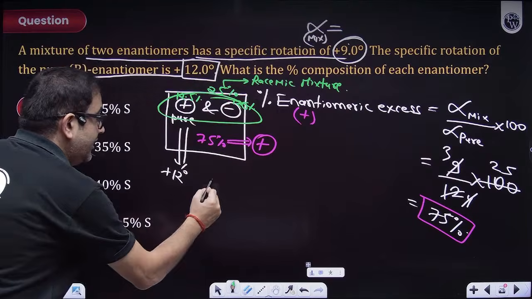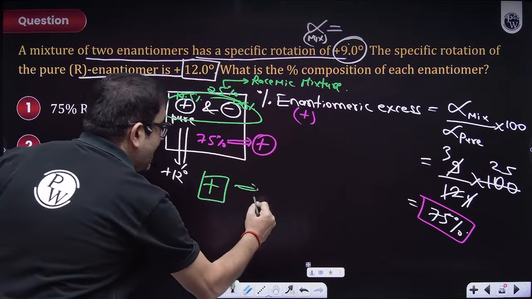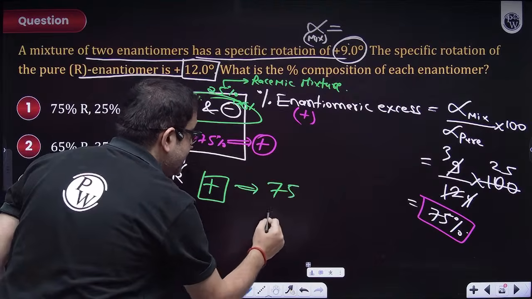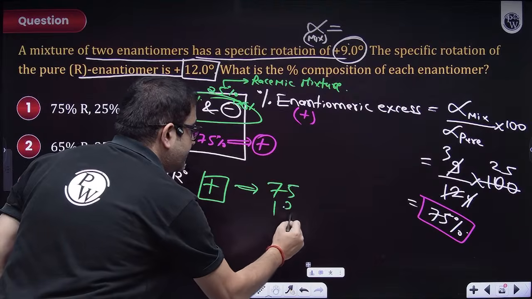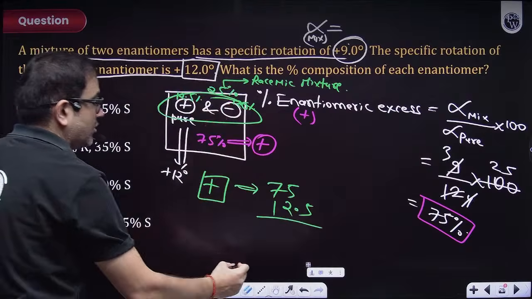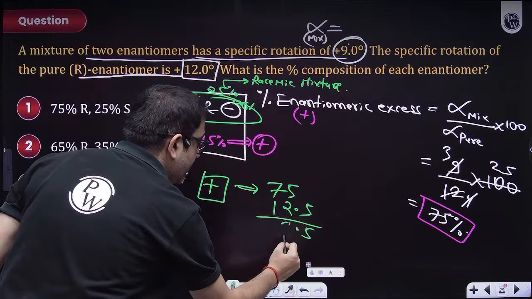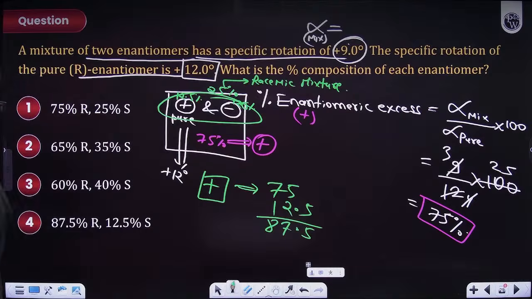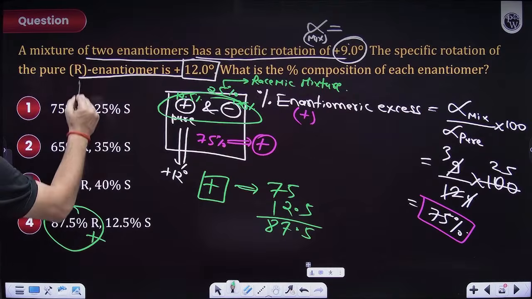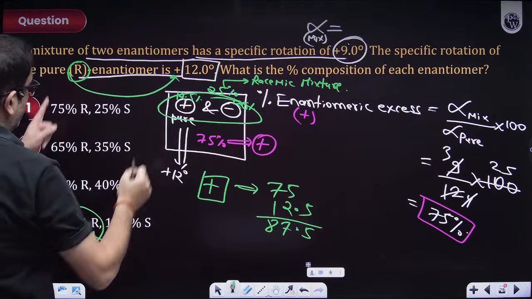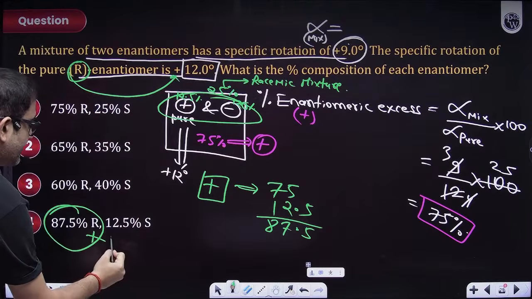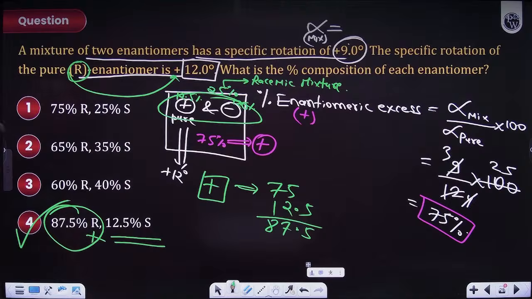So technically the plus ones are how much? 75 they are in excess, and 12.5% they contribute in the racemic mixture also. So 75 plus 12.5 is 87.5. So 87.5 is the R. R is plus because the question is telling me. So obviously this S is the remaining 12.5%.